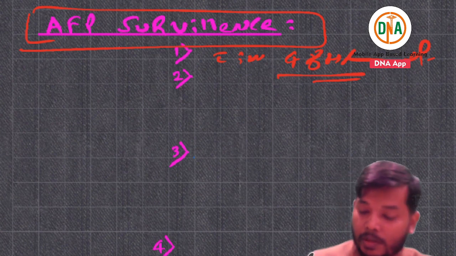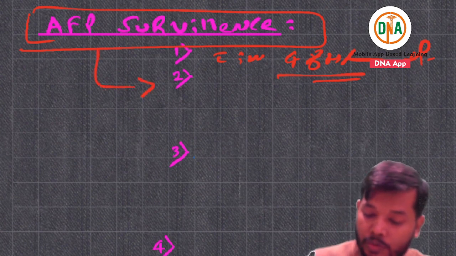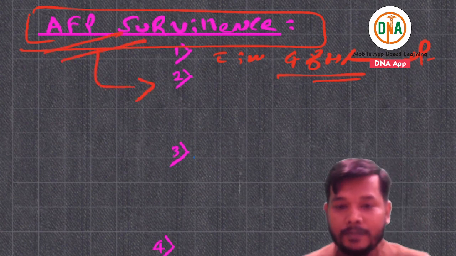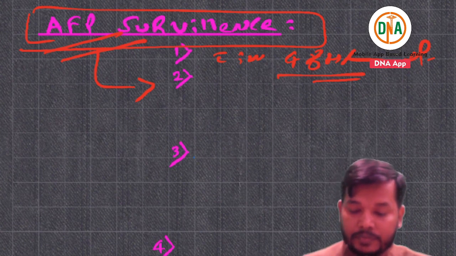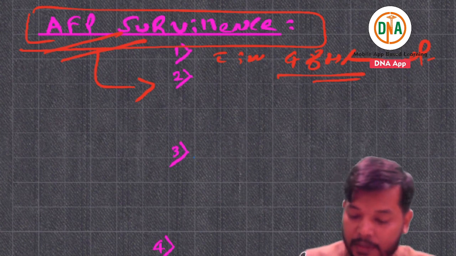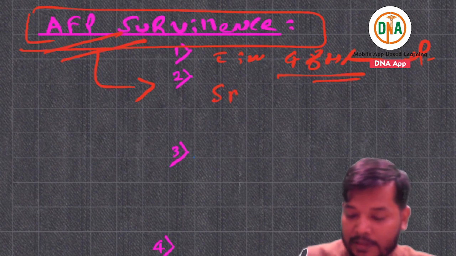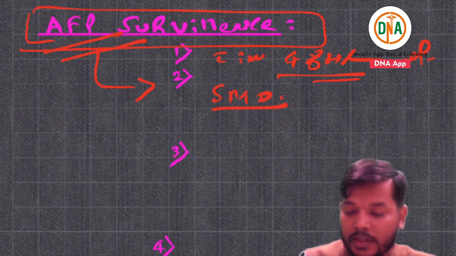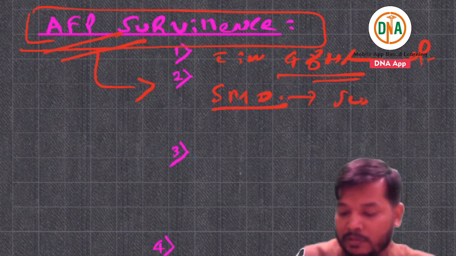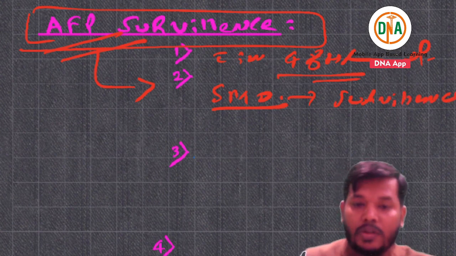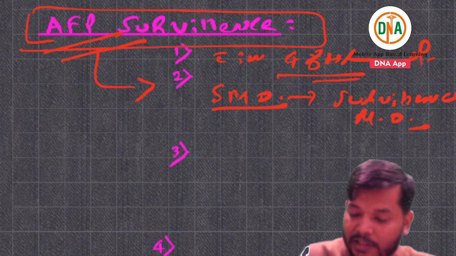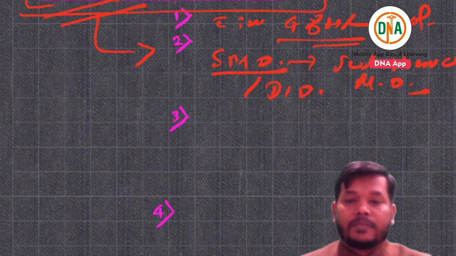Who will do this acute flaccid paralysis surveillance? This is done by the SMO, the surveillance medical officer, or the district immunization officer.